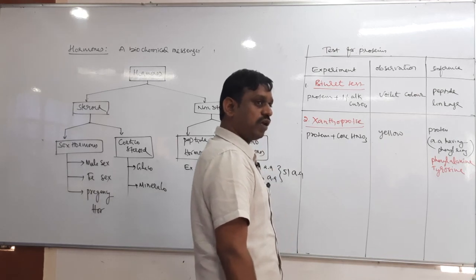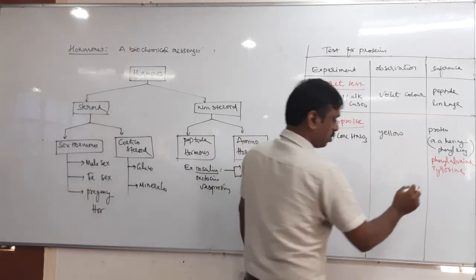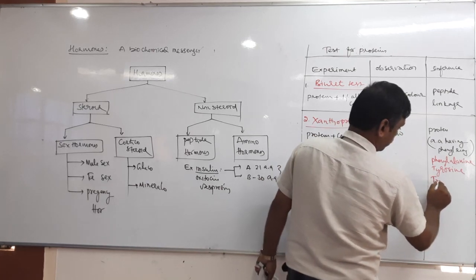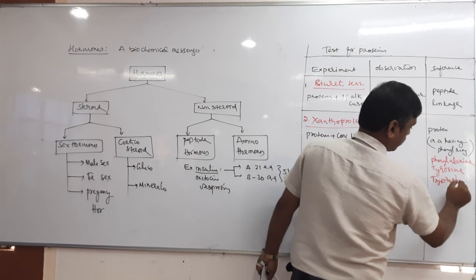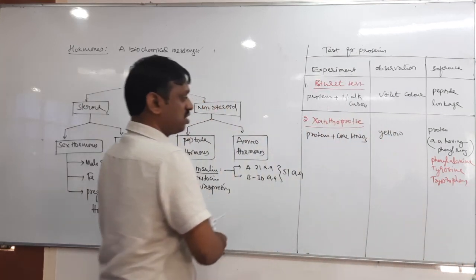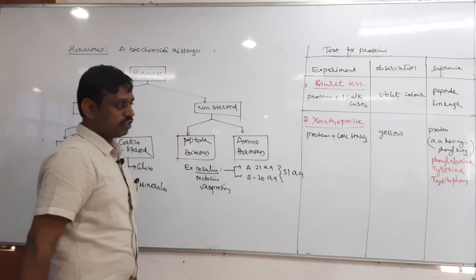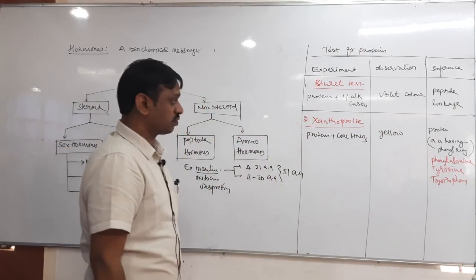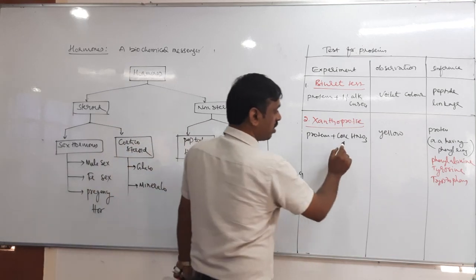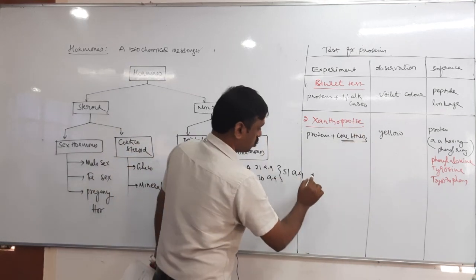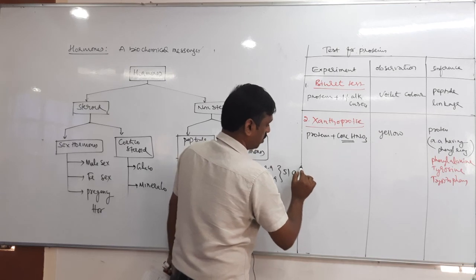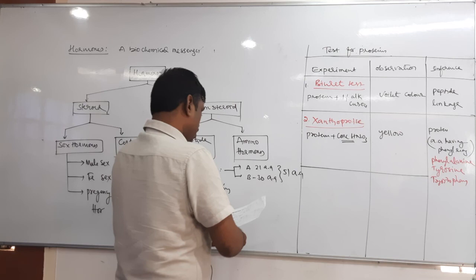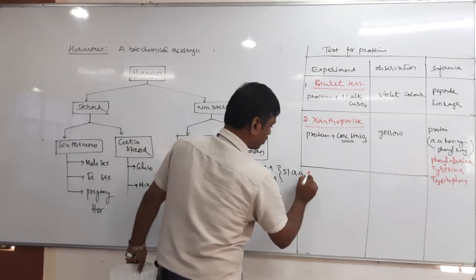Tryptophan has a heterocyclic ring as well as a benzene ring. So this is the test for proteins having at least one of these amino acids, because concentrated nitric acid reacts with the benzene ring. So this is the second test, and the third test is Millon's test.